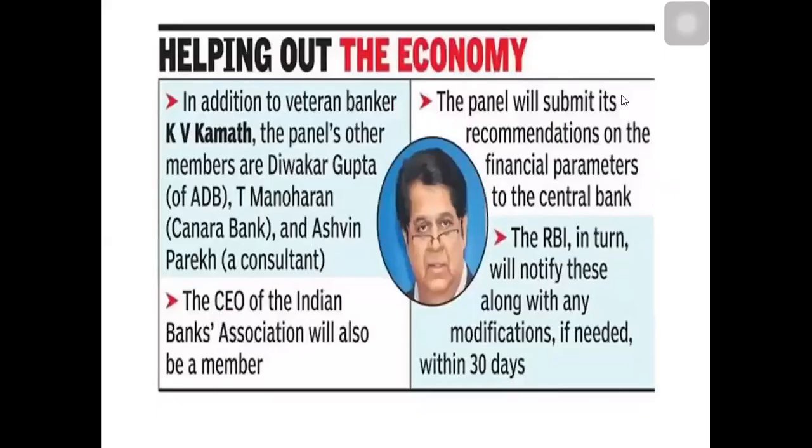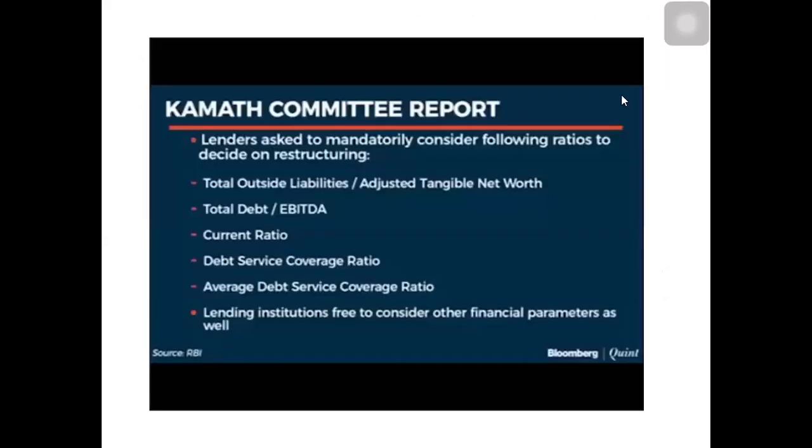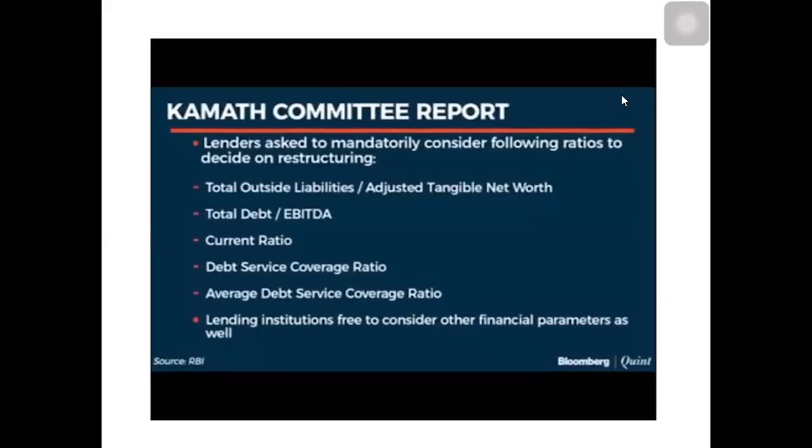Now, there was a committee formed called the KV Kamath committee, and mainly they recommended these things, for 20 sectors. What are they? Lenders are asked to mandatorily consider the following ratios to decide the restructuring: total outside liabilities, total debt by EBITDA, current ratio, debt service coverage ratio, and average debt service coverage ratio.